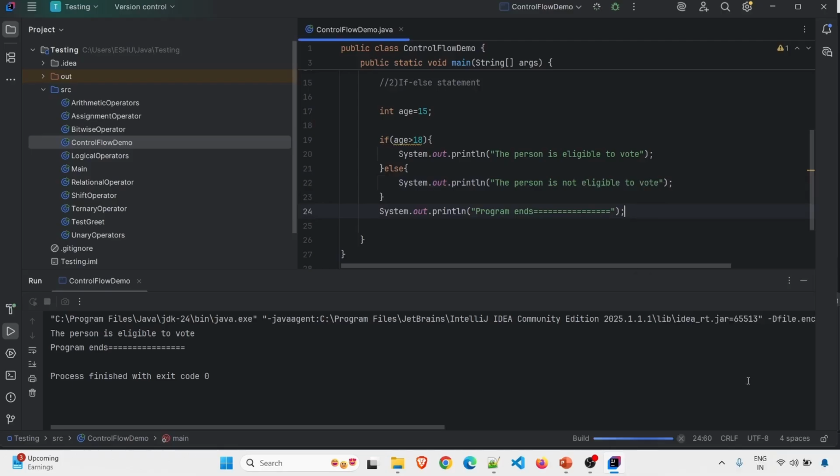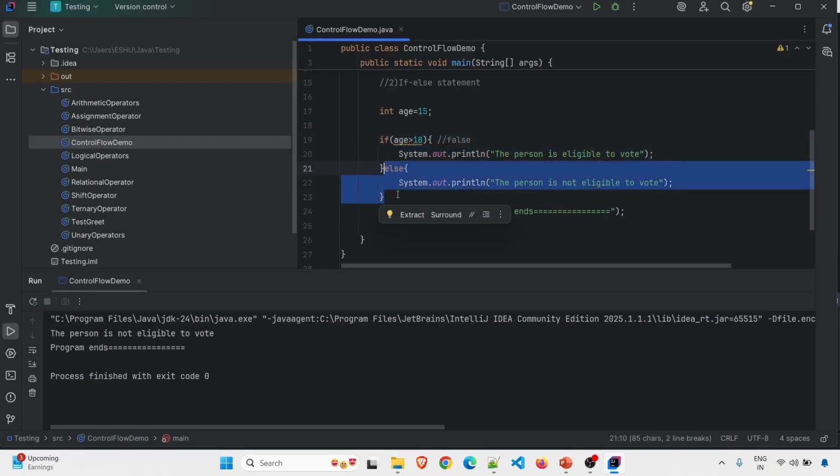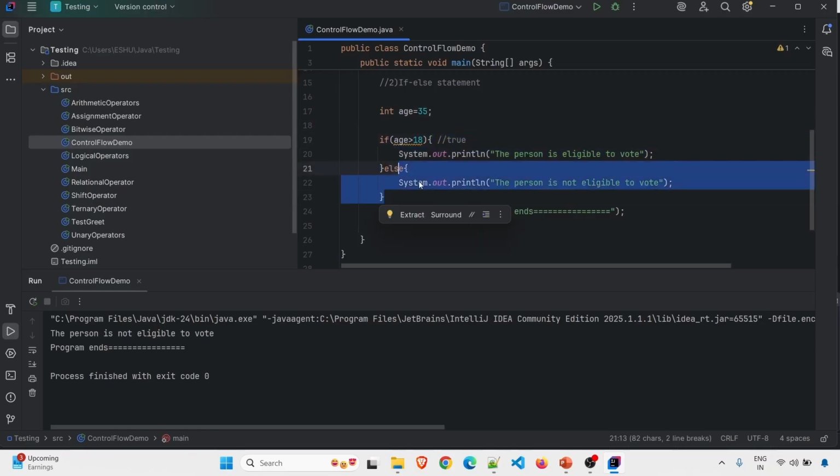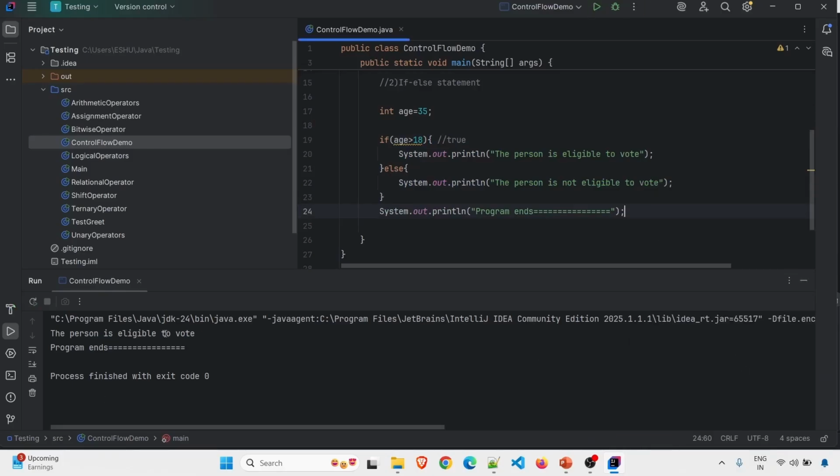I will run it again. So I should get person is not eligible to vote because our age is 15, which is less than 18. So what will happen? This if condition will be false. And if this is false, obviously the if block will not be executed and the other block will execute. That is, the else block will execute. Now if I make it 35, 35 is greater than 18. So this condition will become true and the if block will get executed and the else block will be skipped. So our output will be person is eligible to vote.